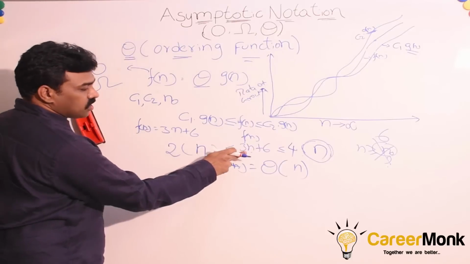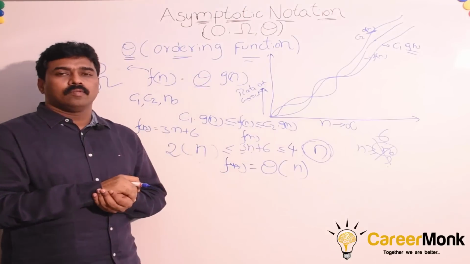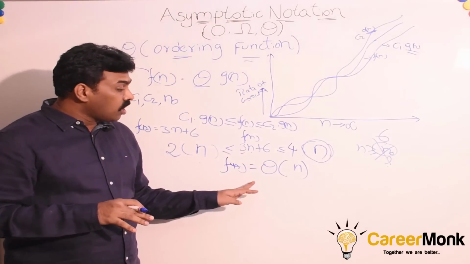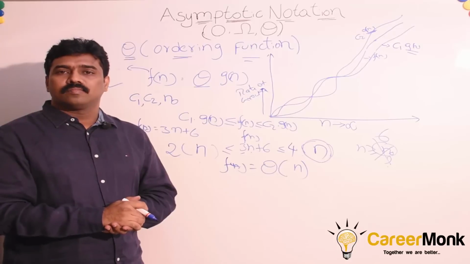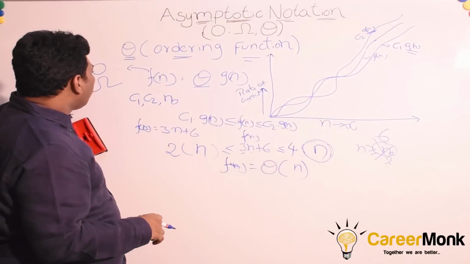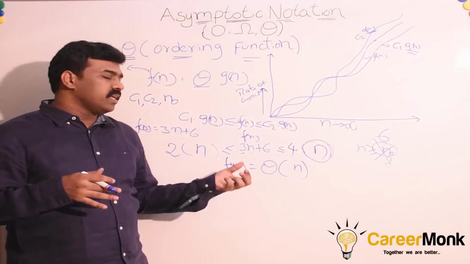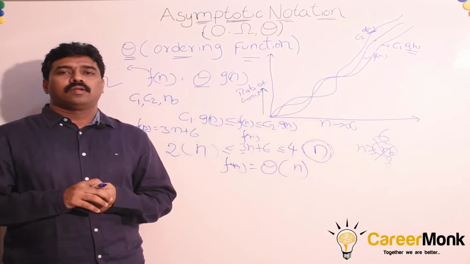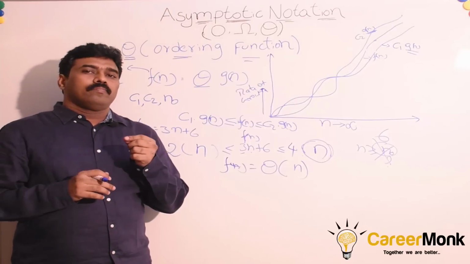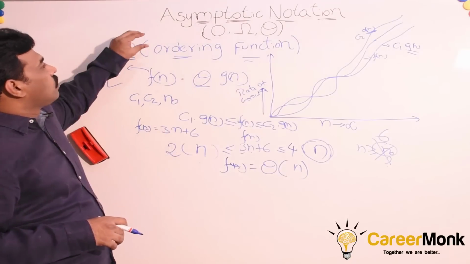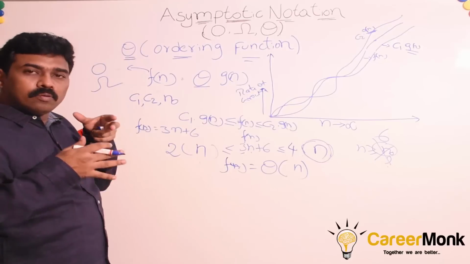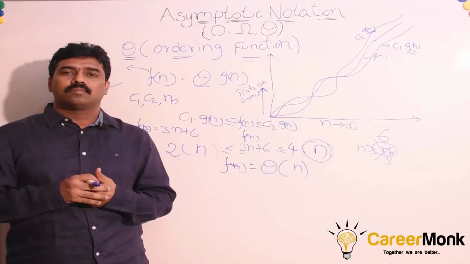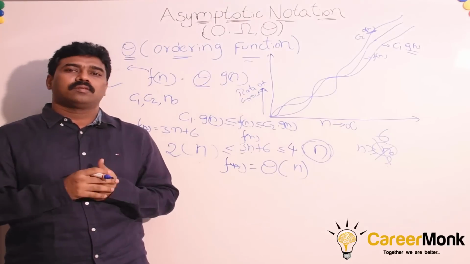Another important observation is, for any function, if big O and omega are same, theta will also be same. For example, in this function, we got big O of n, tight upper bound. We got omega of n, tight lower bound. That's why we got theta of n also. Right? If big O and omega are different, we might be getting the same theta or different theta values. Clear? So what we have to remember is theta is very much important to estimate the exact running time of the given function, algorithm or solution.